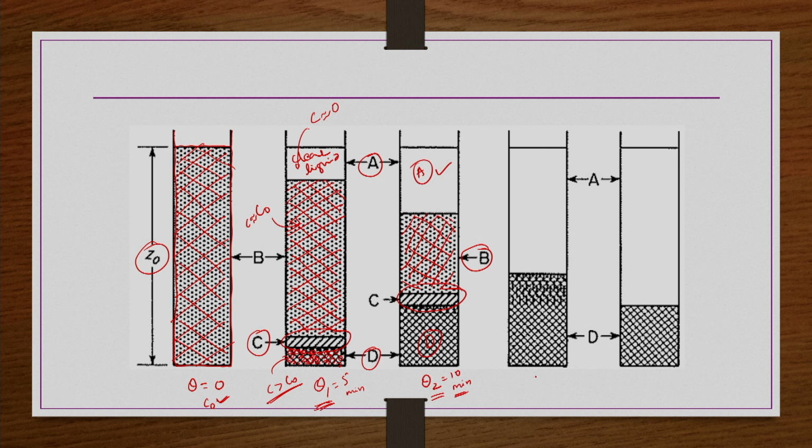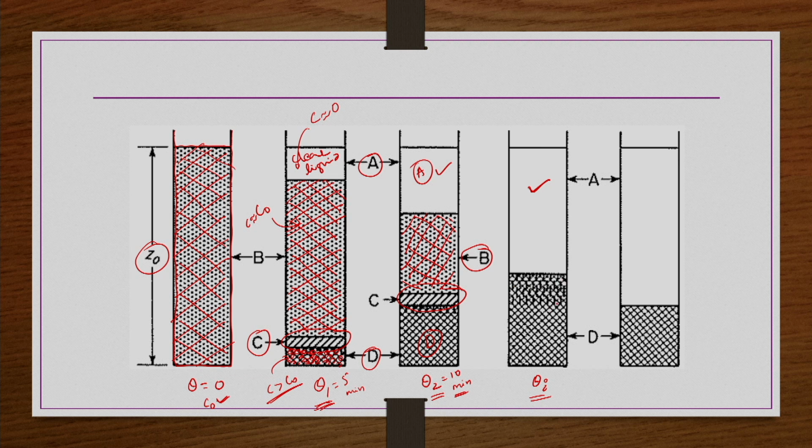Then if you allow settling for some other time theta I, maybe 30 or 40 minutes, you can clearly see zone A and zone D, and their heights are sufficiently larger compared to the previous theta 1 and theta 2, and it becomes very difficult to distinguish the C zone. From this point onwards the C zone starts disappearing.